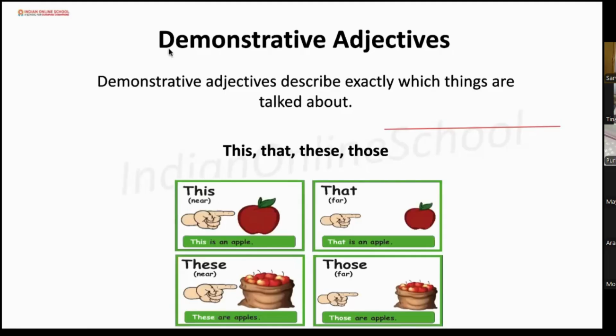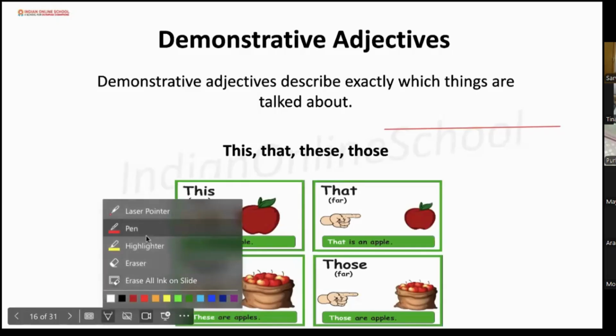Next, we will learn demonstrative adjectives. So, demonstrative adjective is what? Words that describe exactly which things are talked about, like this, that, these, those. Now, if I'm talking about this pen, this is a single pen, and this pen is near to me. In that case, we will use this. Here we will use this.